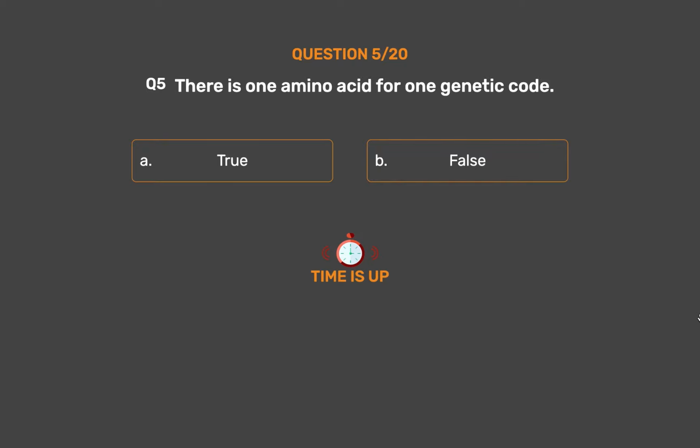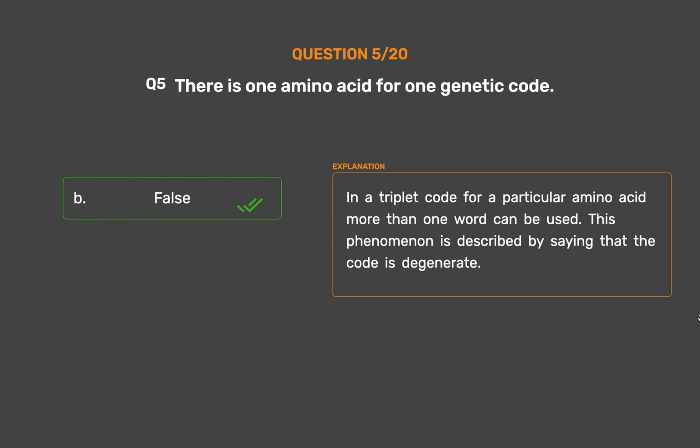The correct answer is option B. False. In a triplet code for a particular amino acid, more than one word can be used. This phenomenon is described by saying that the code is degenerate.